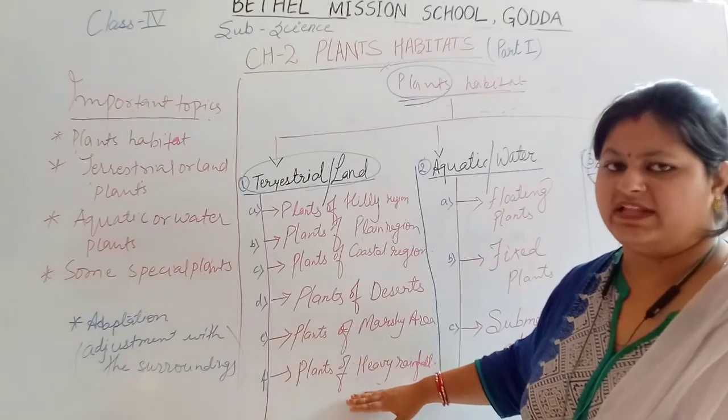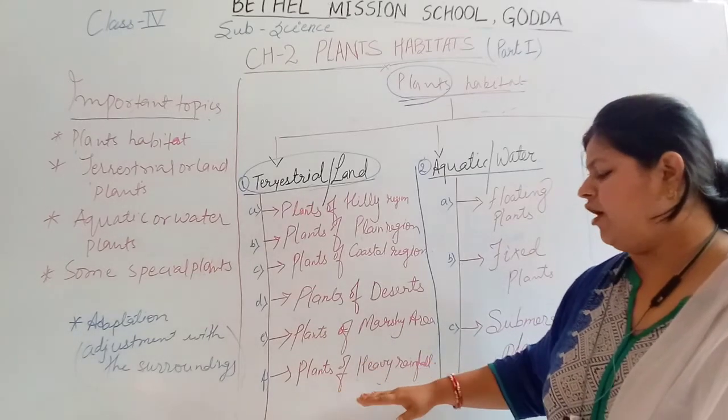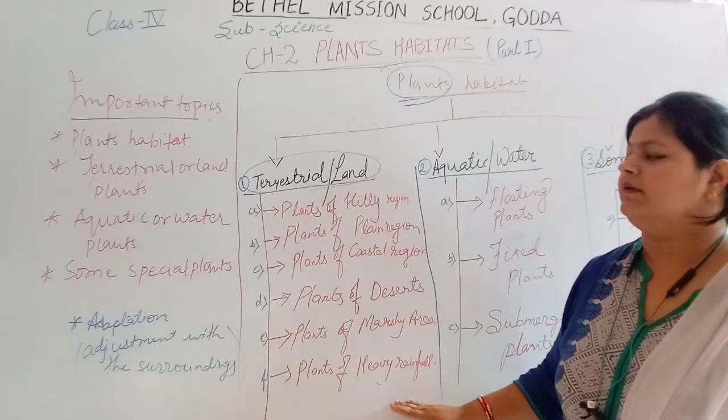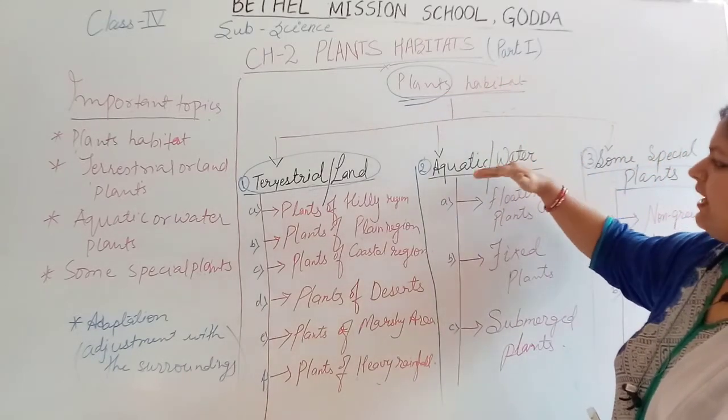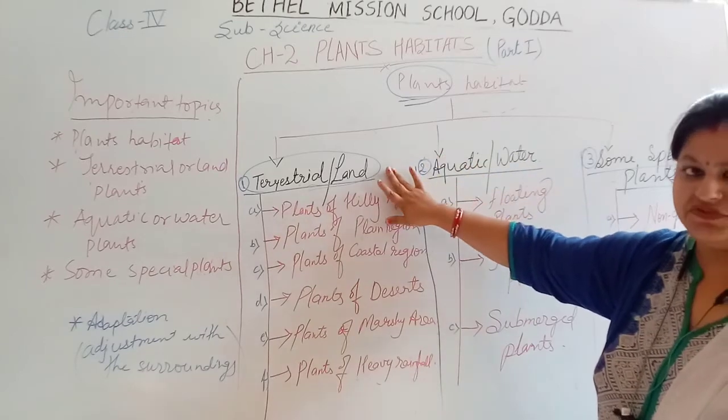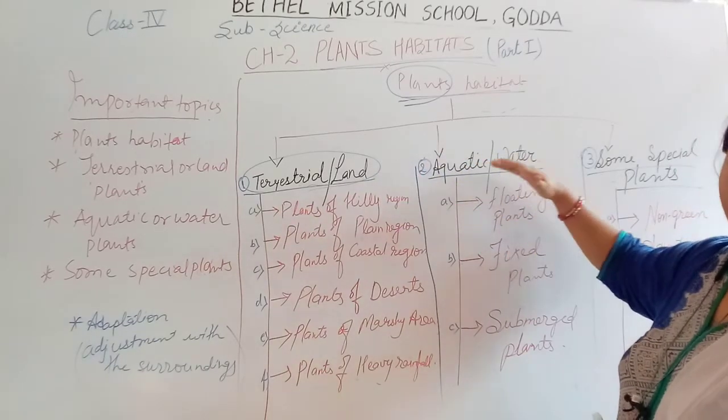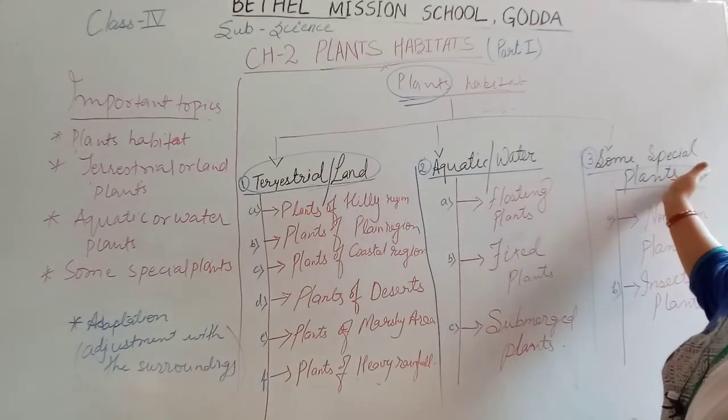On the basis of habitat, plants are divided into three: terrestrial, aquatic and some special plants.